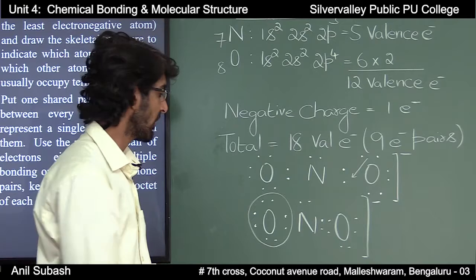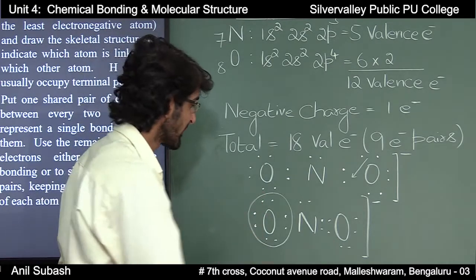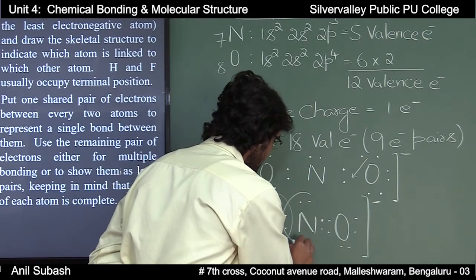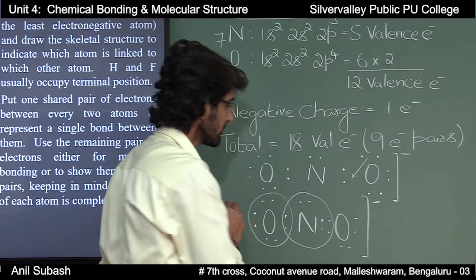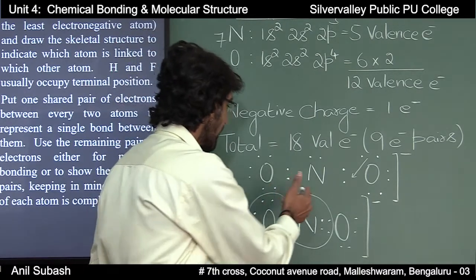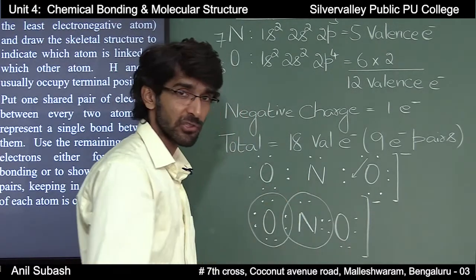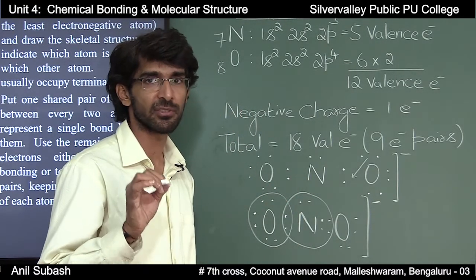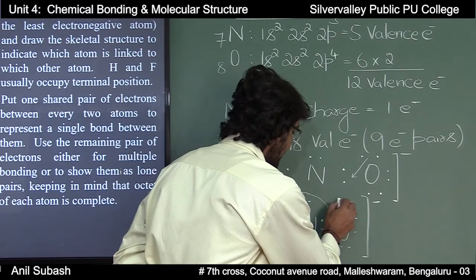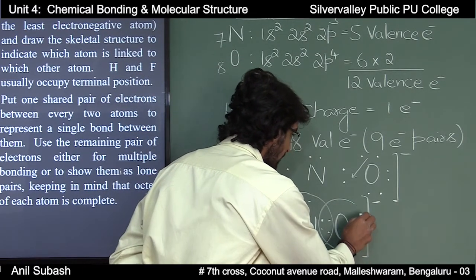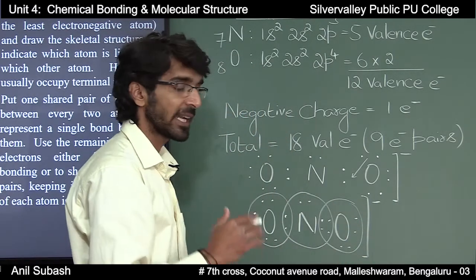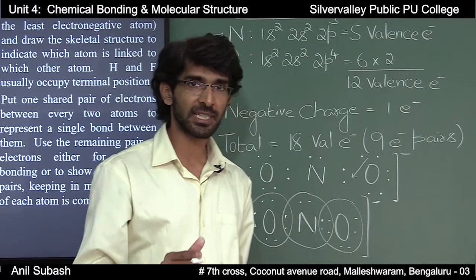The octet of this oxygen is complete. There will be 8 electrons around nitrogen, and the octet of nitrogen is also complete, and there will be 8 electrons around oxygen, and the octet of oxygen is also complete.